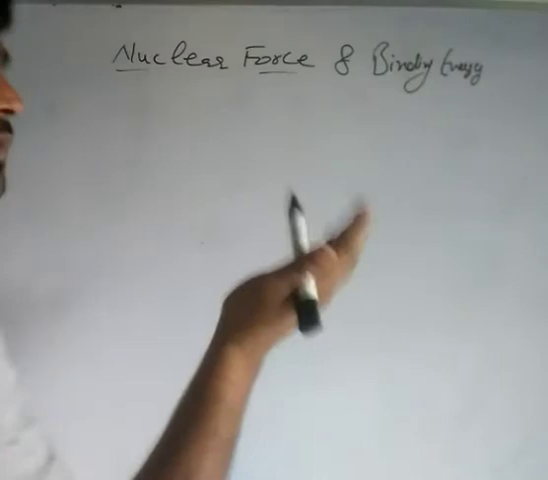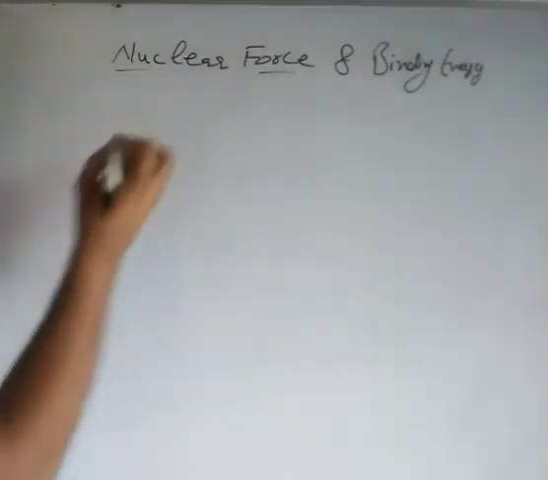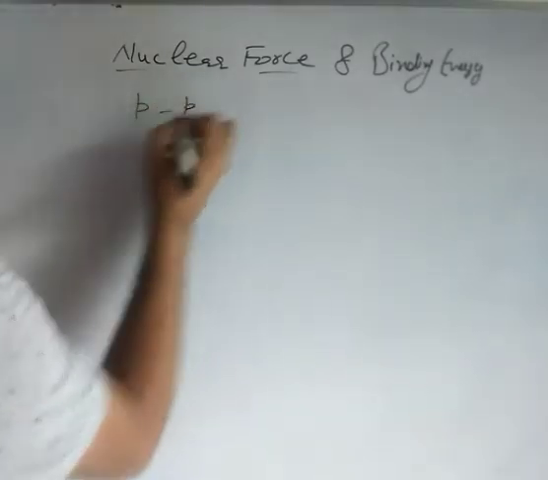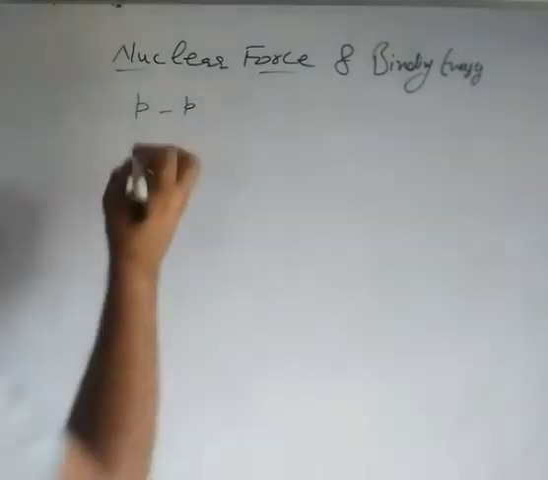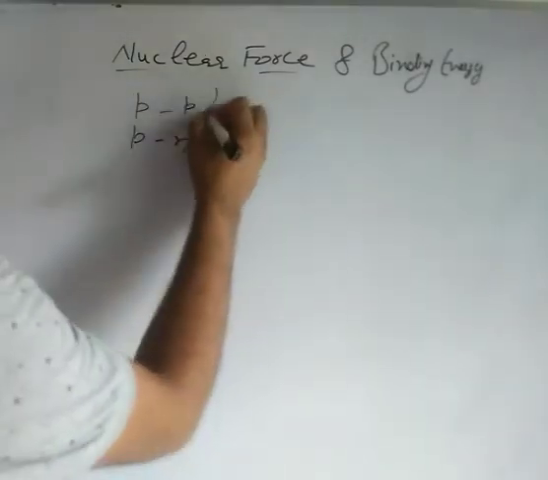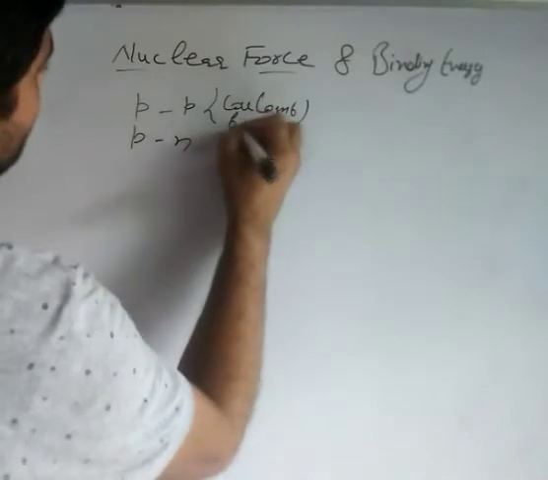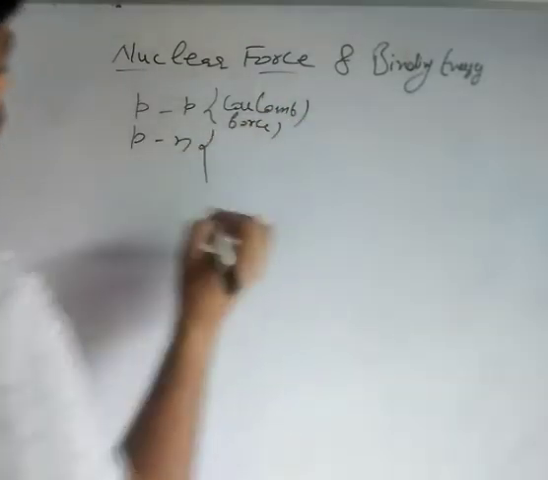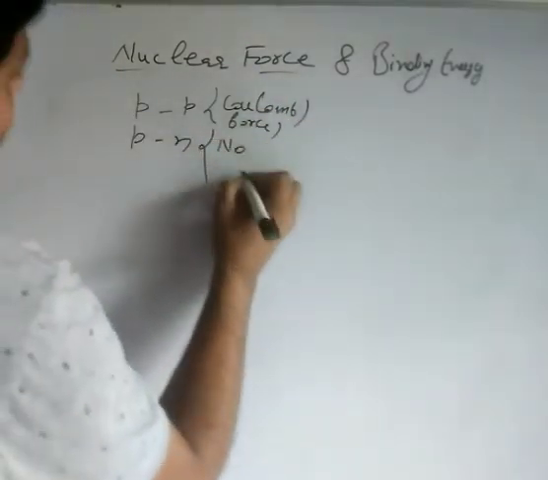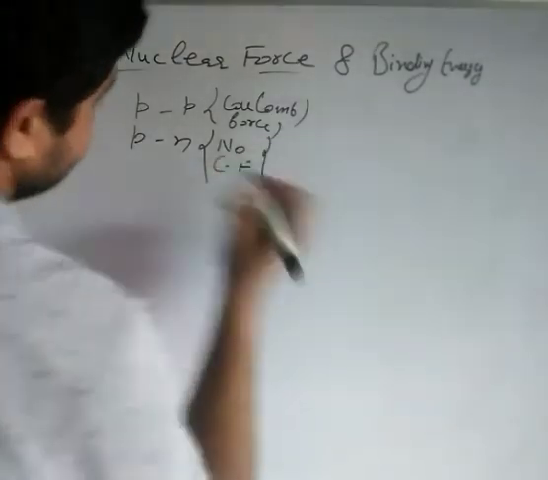Coulomb force takes care of the charge. Coulomb force only acts between two charged bodies. For example, if you have proton and proton, there is Coulomb force between proton and proton. But between proton and neutron, there is no Coulomb force. So you have Coulomb force between proton and proton, but no Coulomb force between proton and neutron. I am writing in short form.